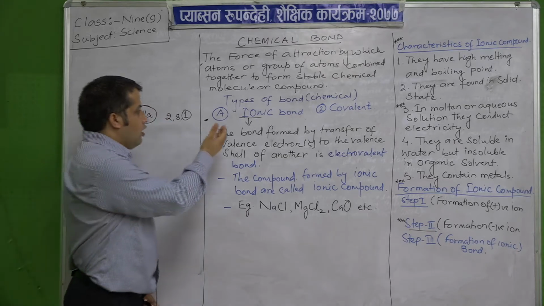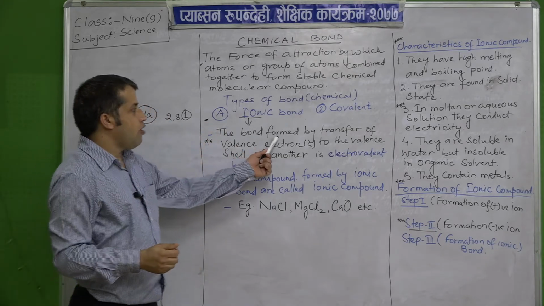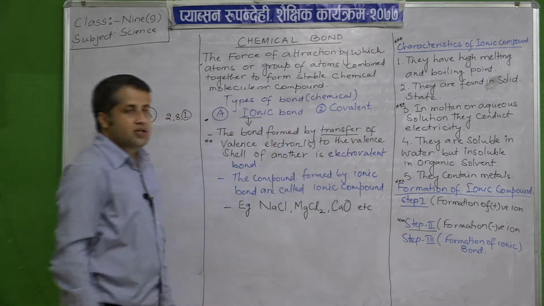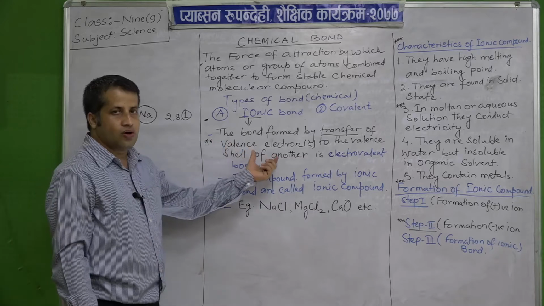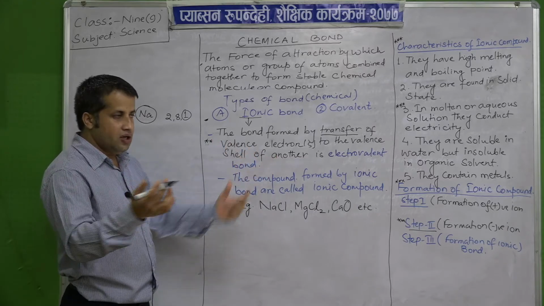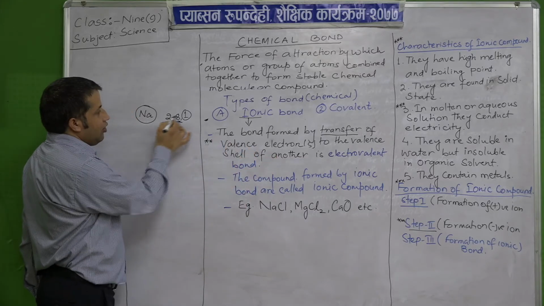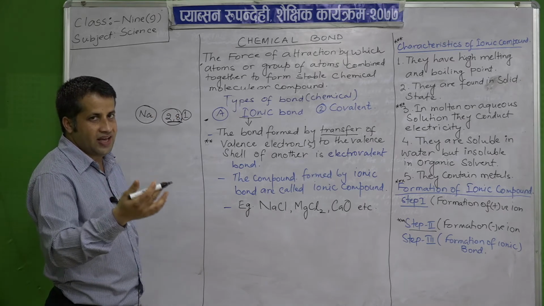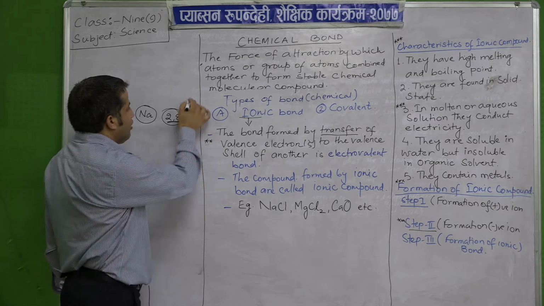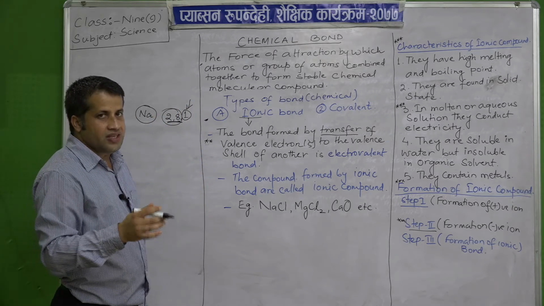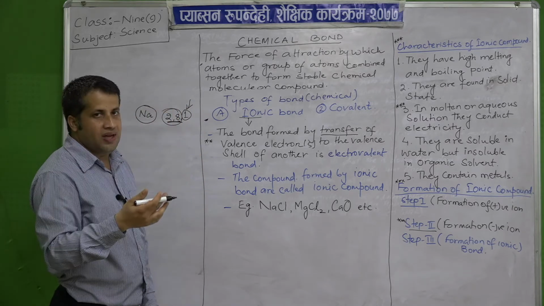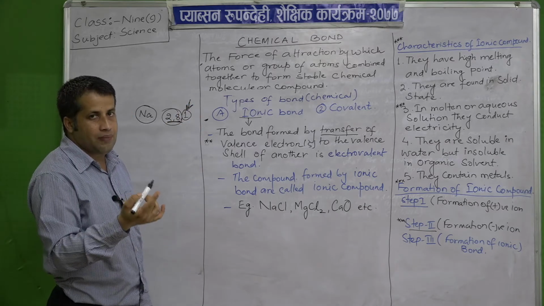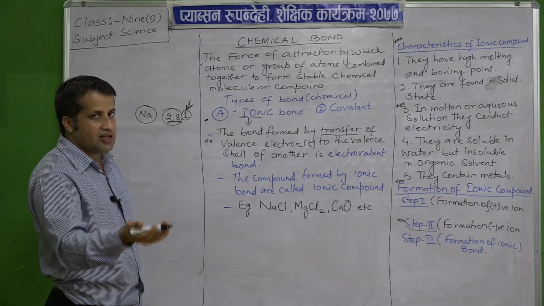So the bond which is formed by the transfer of valence electrons, the outermost electrons, is ionic. The inner electrons generally do not take part in the transfer in a chemical reaction or chemical bonding, though sometimes they may. Generally the valence electrons undergo chemical reaction by transfer, either they will take or gain.